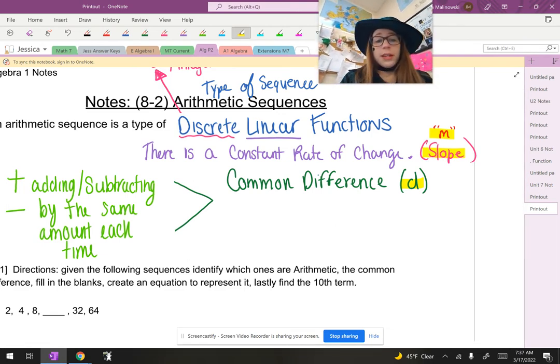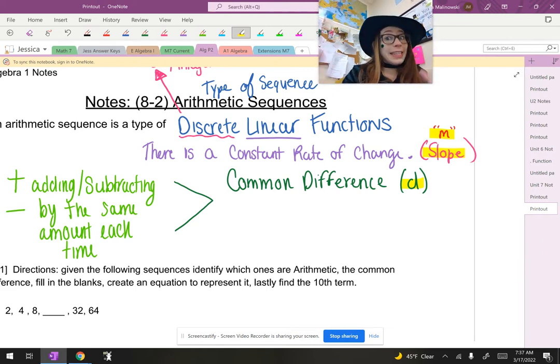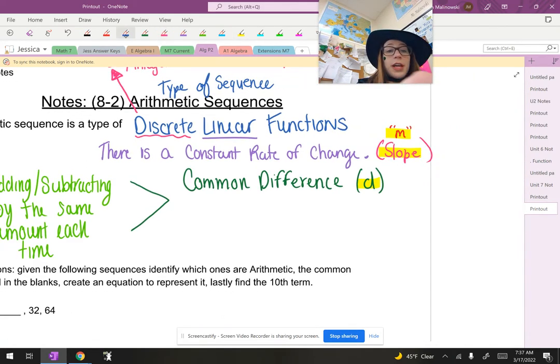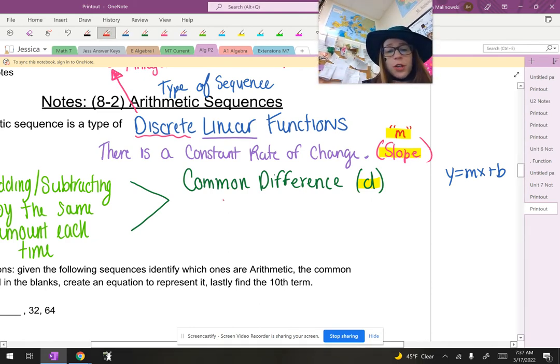Okay, and then there are formulas or equations that we use for these linear functions. You know your linear function as y equals mx plus b. But remember, we're not using y and x anymore because we're talking about sequences, and they like us to use a and n. So I've got a of n, because I'm doing function notation first.